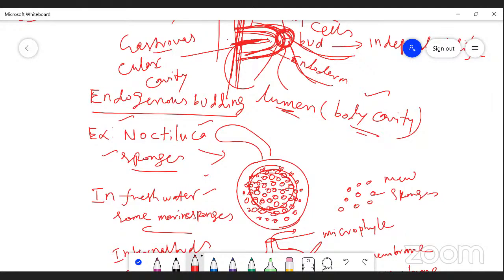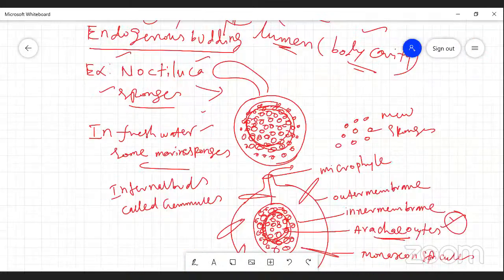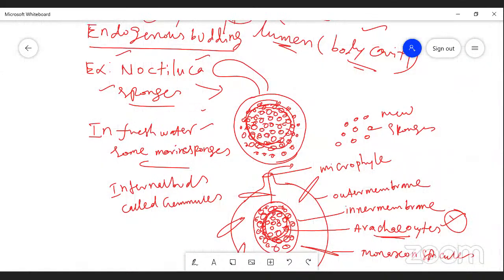Another one is in freshwater sponges and also in some marine sponges, the process of gemmulation. Gemmulation is one of the peculiar modes of reproduction. Internal buds are present inside the body, and these internal buds are called gemmules.